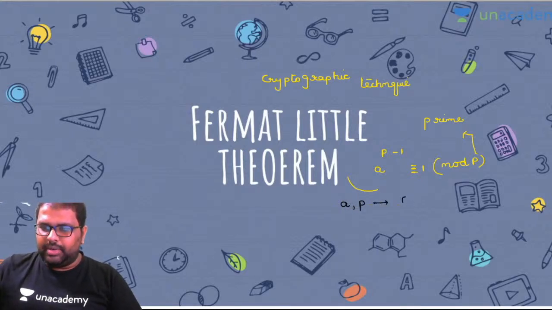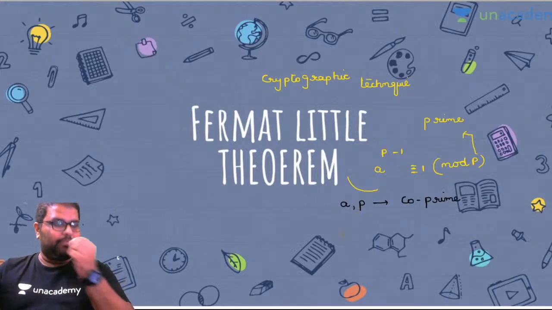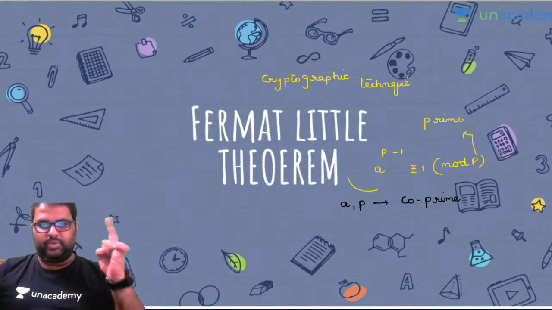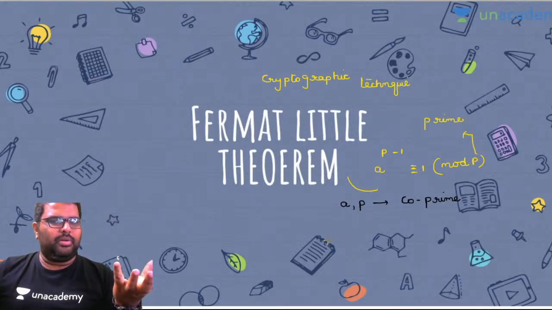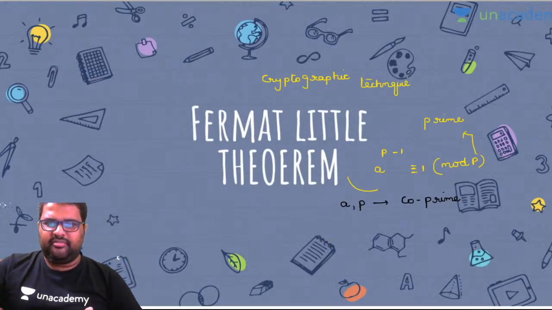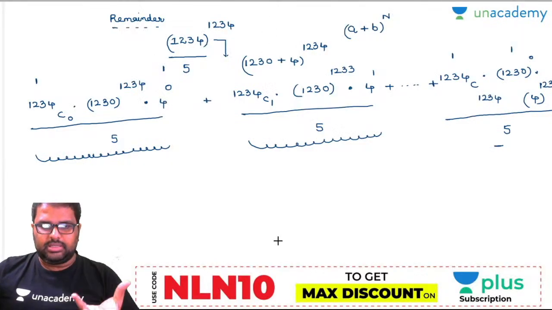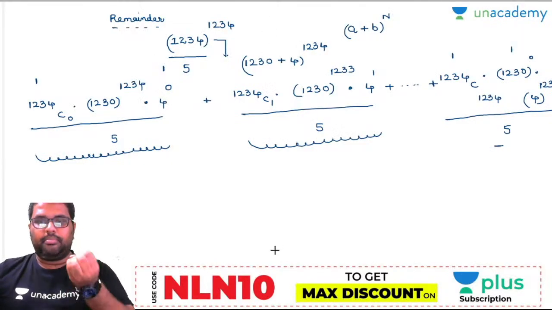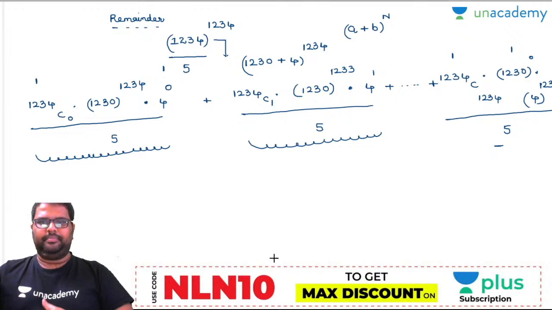What is co-primes? I have already discussed it extensively in the previous classes for placement training. Co-primes means there must be no common factor between a and p except one. Factors, divisors, and multiples all bear the same meaning.